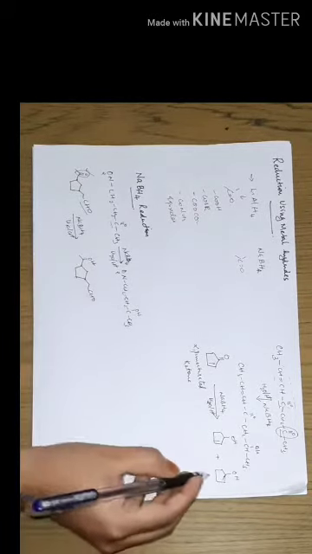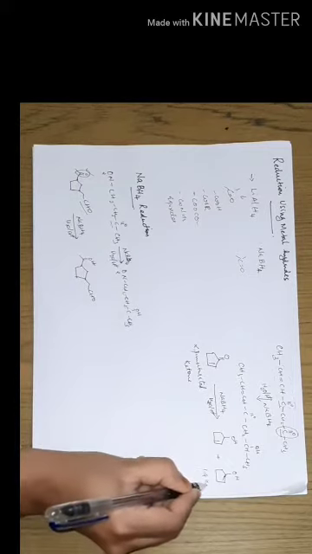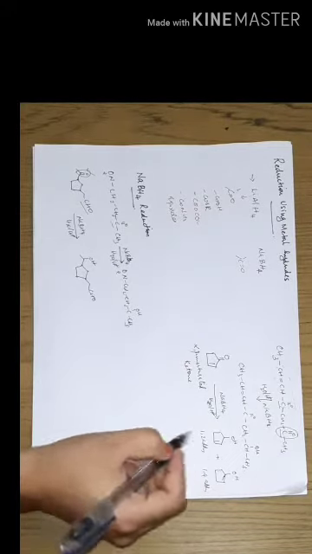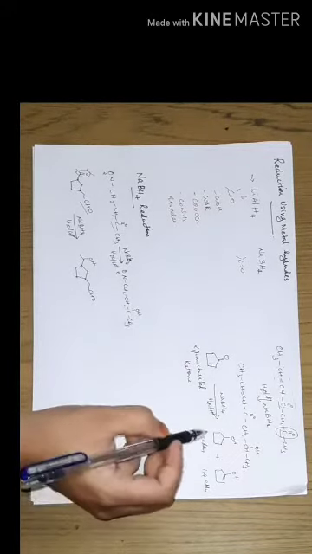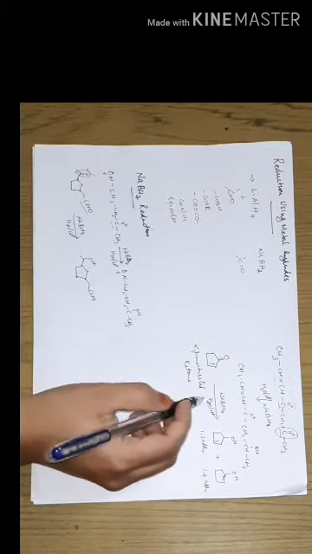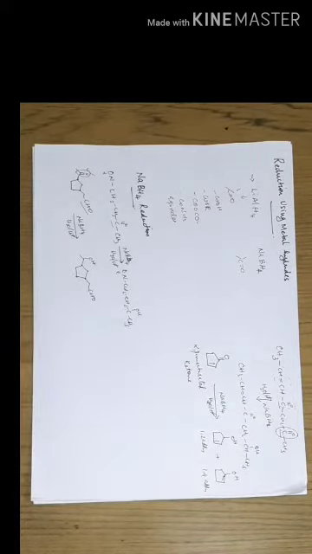That is, 1,4 addition is happening here and 1,2 addition is happening here. So these two types of products are formed during the reduction of alpha beta unsaturated ketone with sodium borohydride. So these are some of the important examples of reduction using sodium borohydride.